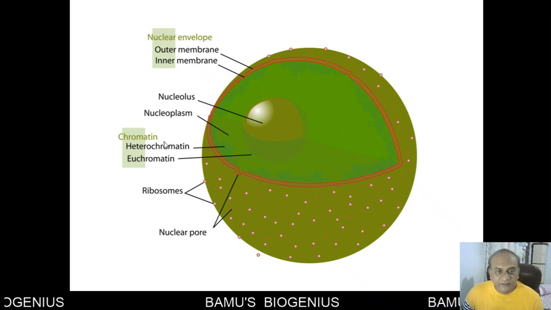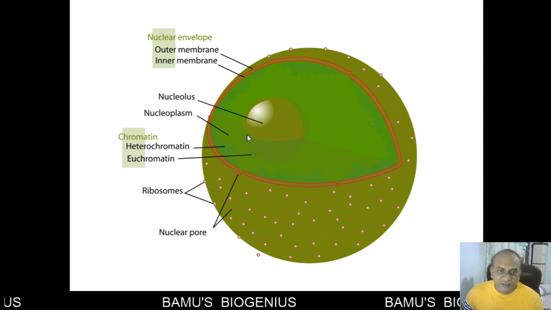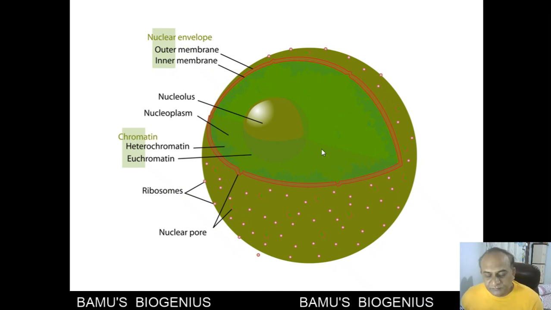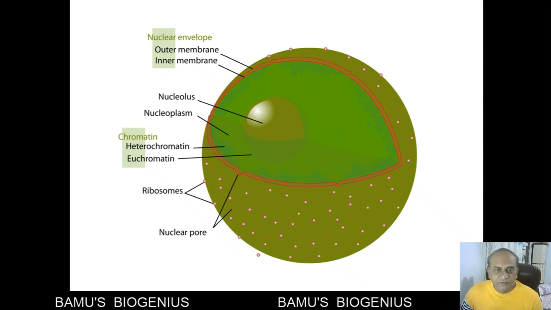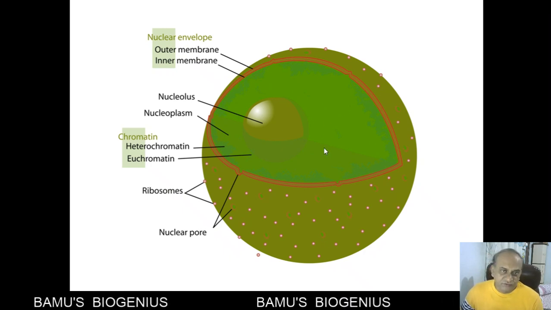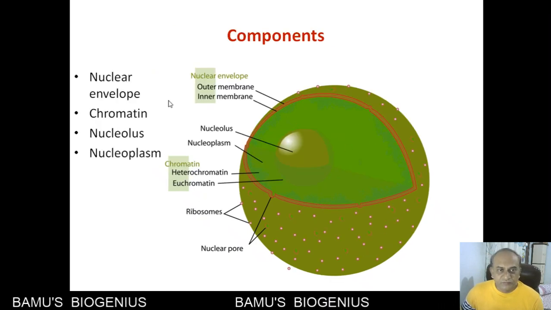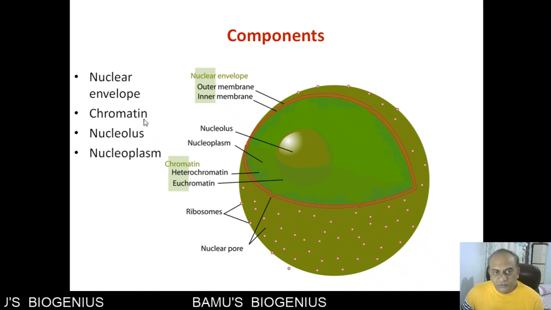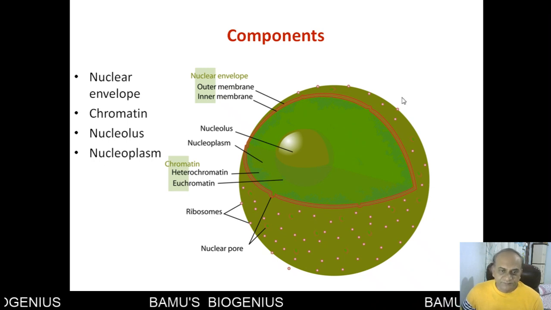And the innermost part of the nucleus is called the nucleolus. One by one, we will see each and every part of the nucleus. So these are the components of the nucleus: nuclear envelope, chromatin, nucleolus, and nucleoplasm.